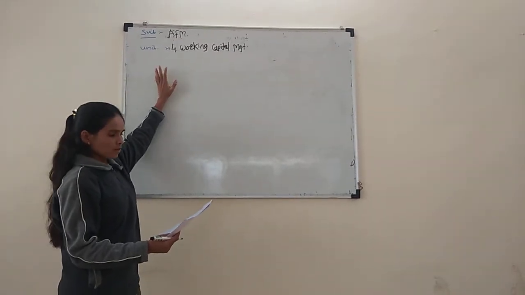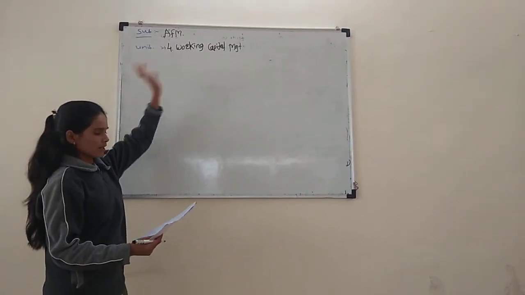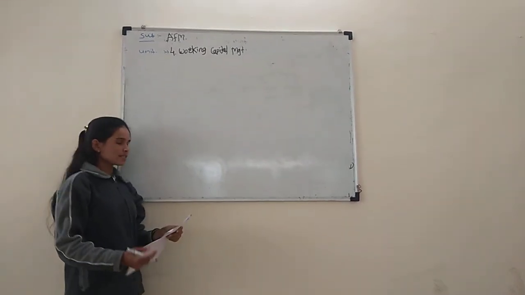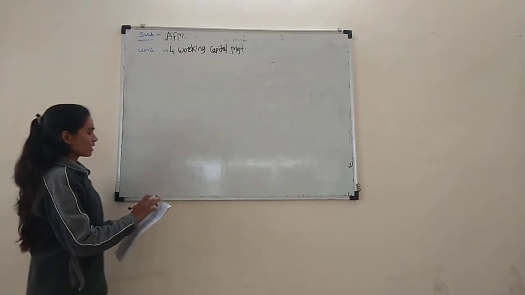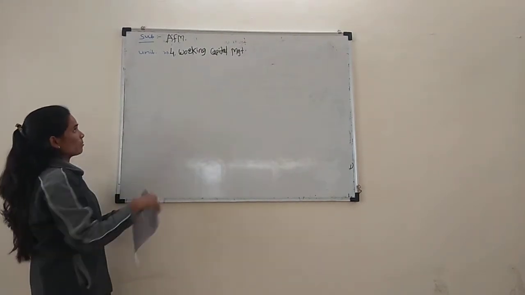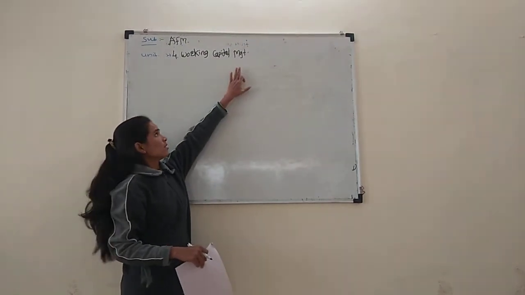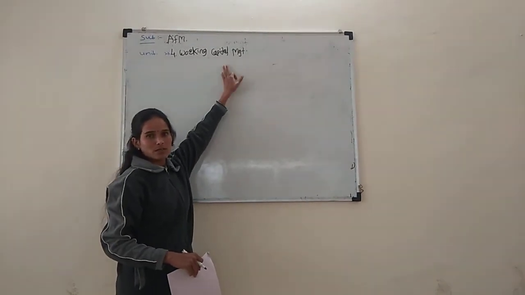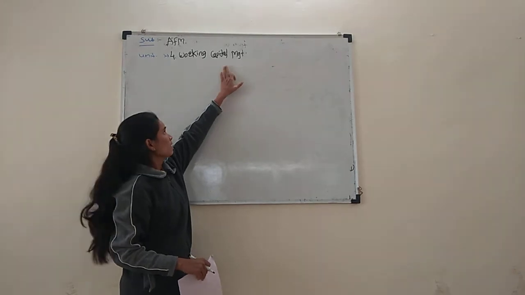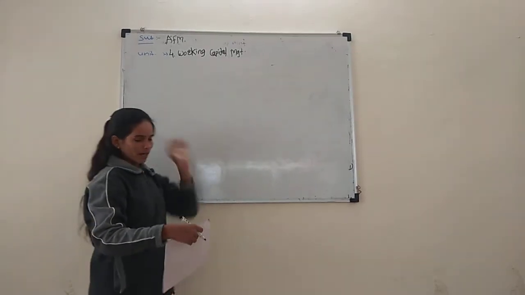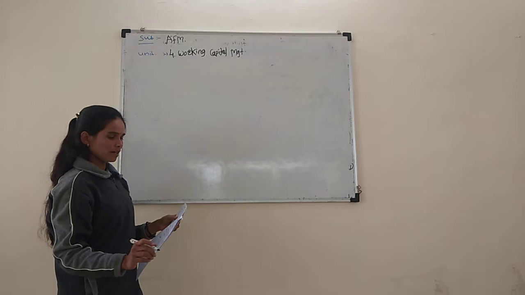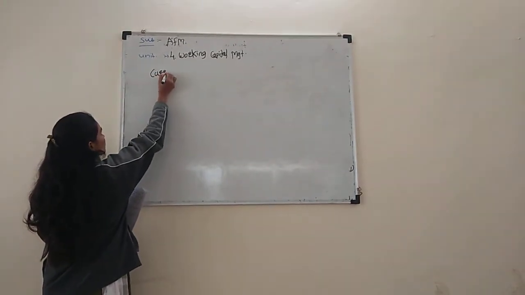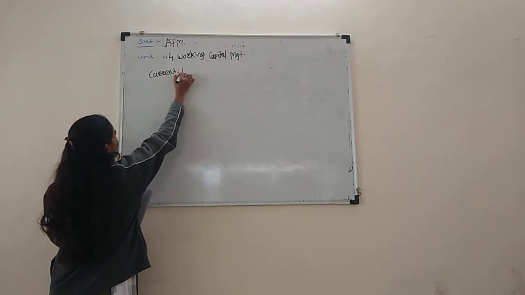So first of all, the meaning. Working capital management means management of the levels of current assets. It is like administration management, HR management, and financial management. It is the management of the level of current assets. The first one is current assets.